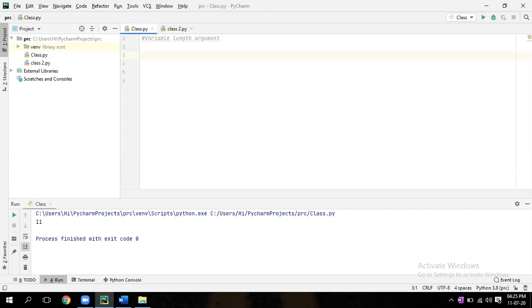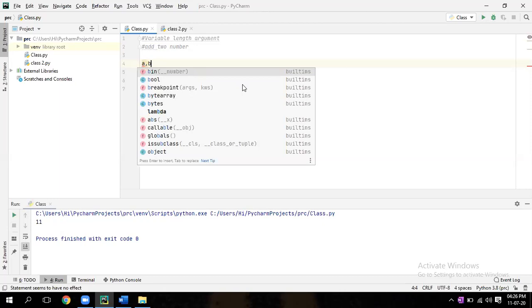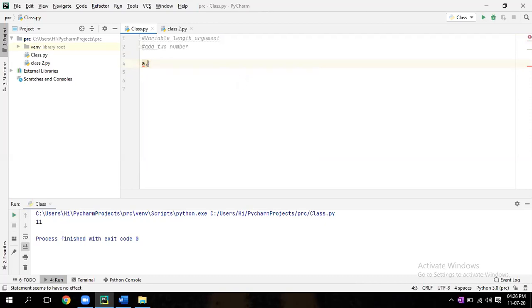Let's say you want to add two numbers. How to write a function? You have to give two arguments, a comma b. Now, suppose you want to add three numbers. What to do? It will work? No, sir, it won't work because you have two arguments. So if you give three values, it won't work.